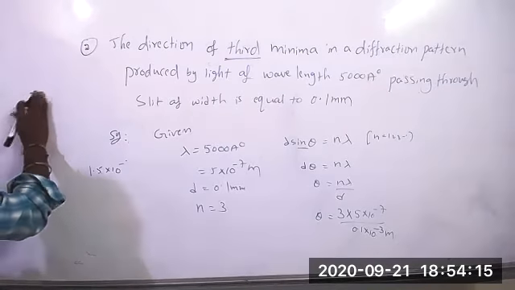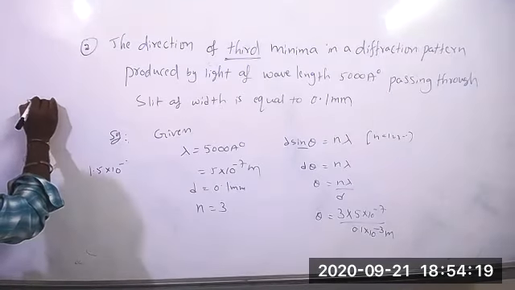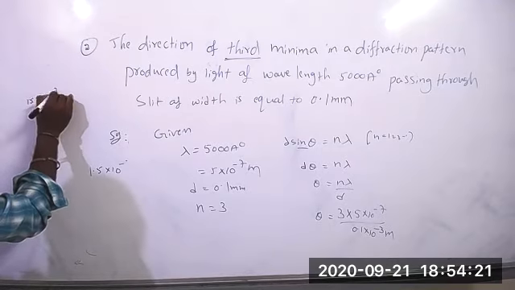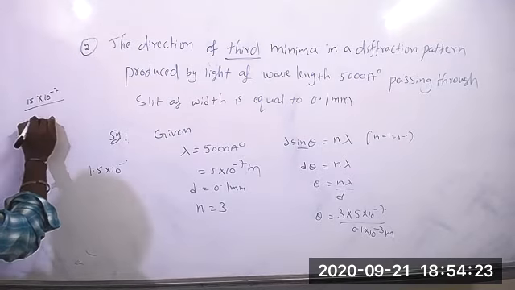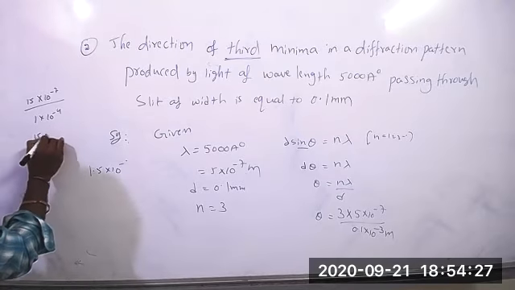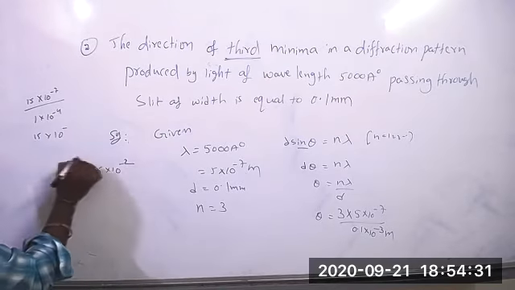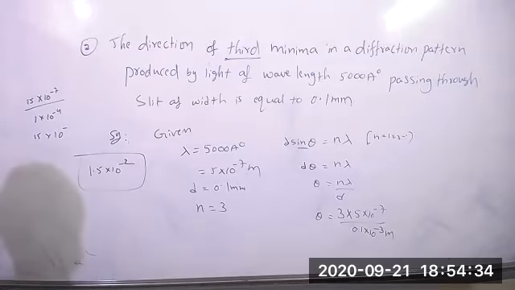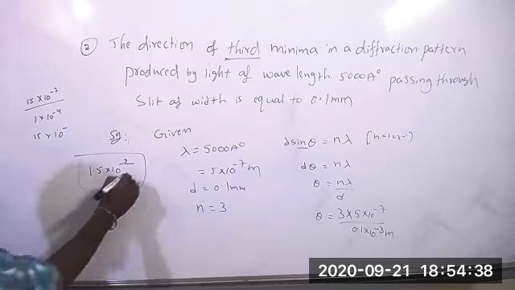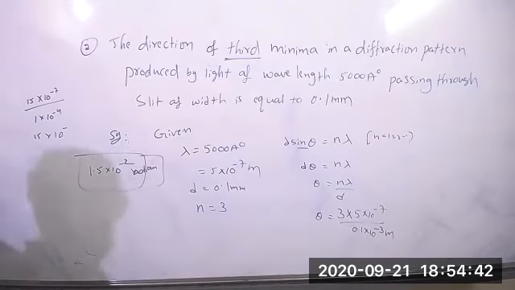3, 15, so into 10 to the power of minus 7 by 1 into 10 to the power of minus 4. So 15 into 10 to the power of... correct. Sir, is it degree or radian, sir? Radians.